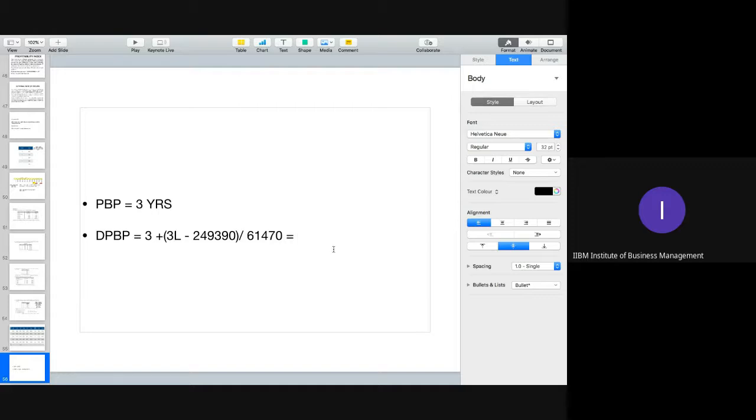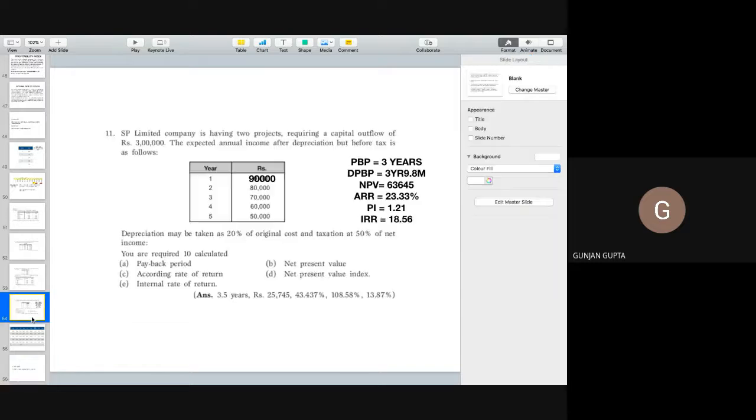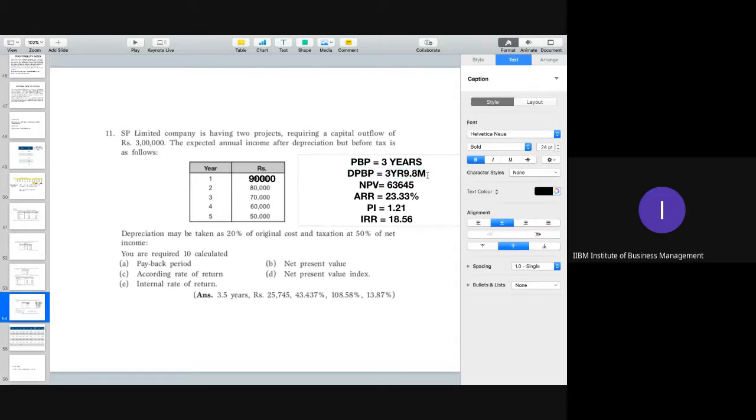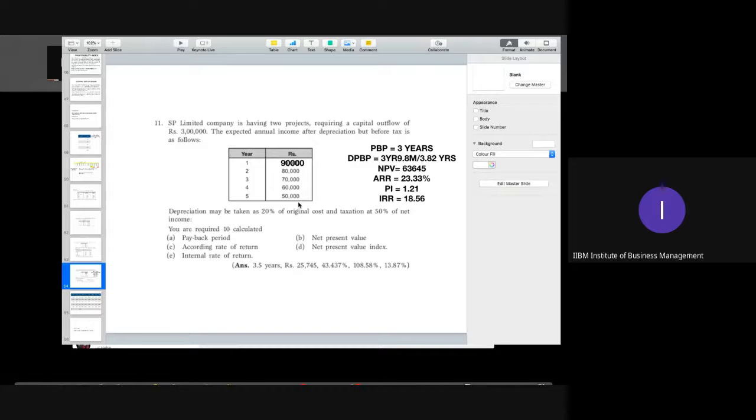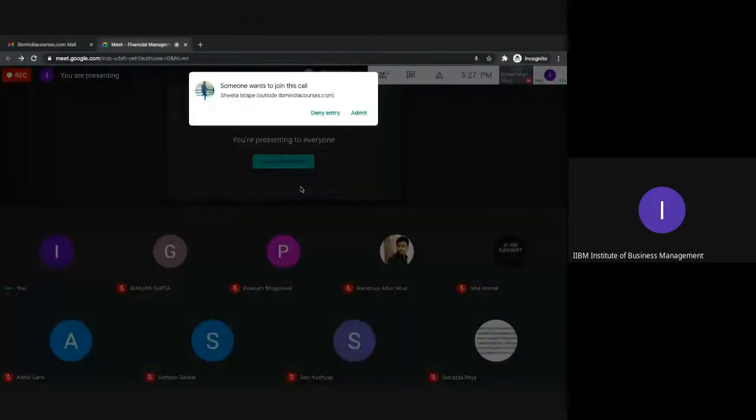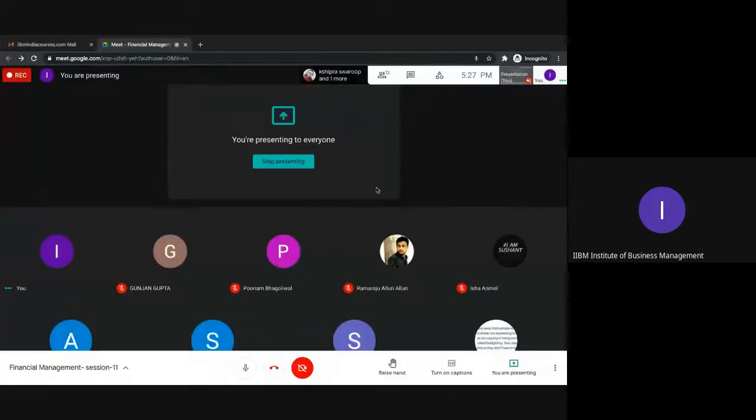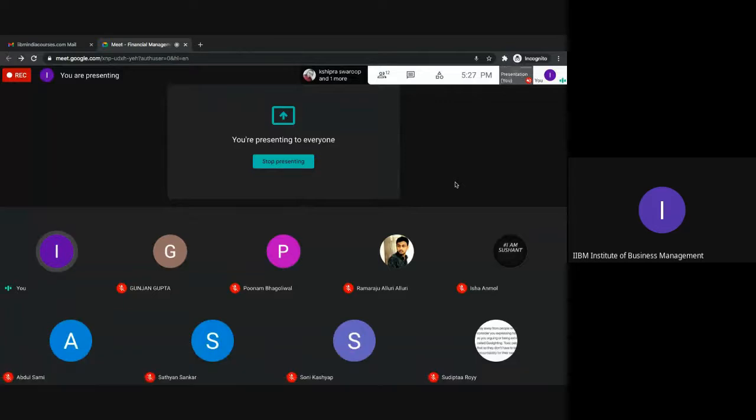It is 0.82. So 3.82 years. Correct. If you convert it in the year, it would be 3.82 years. That should be the correct answer in this case. Clear, Gunjan, I think? Yes, sir. Clear.